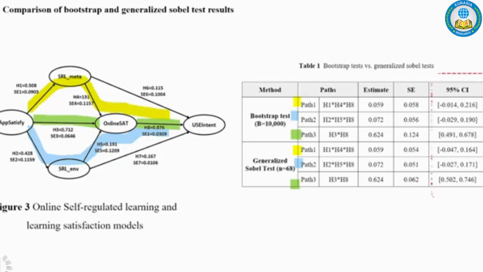The confidence intervals are not the same. Although they are not the same, I realized an important fact after checking through various models. The statistical significance was the same. In the bootstrap test, the fact that the confidence interval does not include 0 means that it was statistically significant. And in the generalized Sobel test, it also did not include 0, thus being statistically significant. I think the application of robust standard errors was quite meaningful.